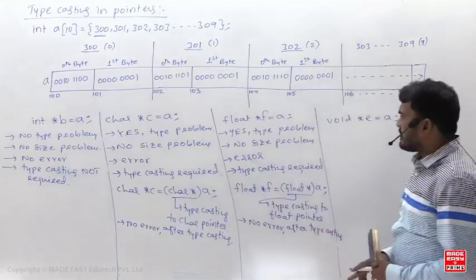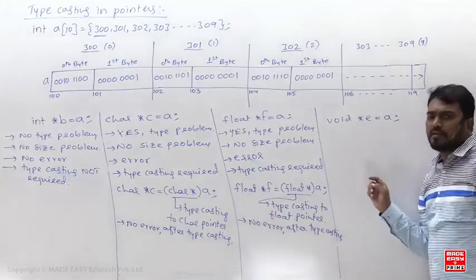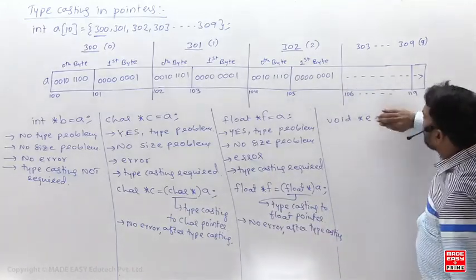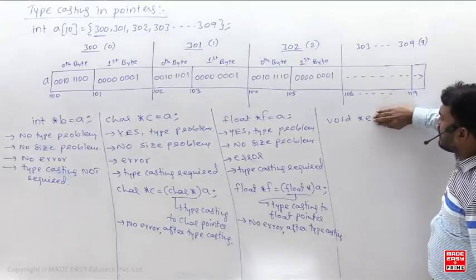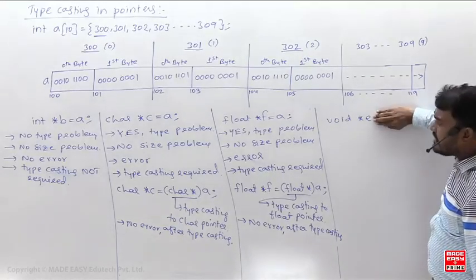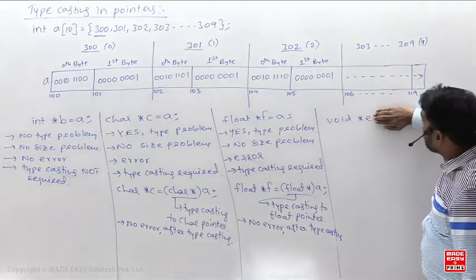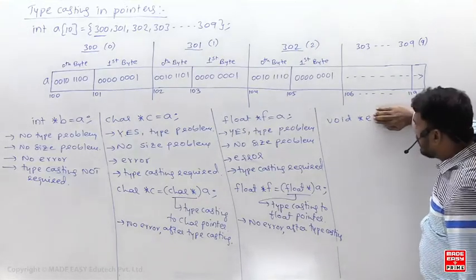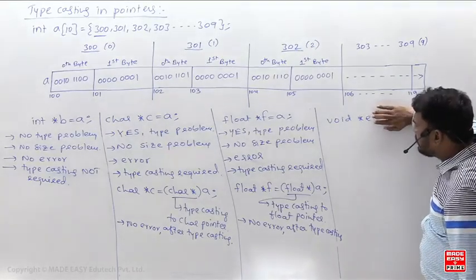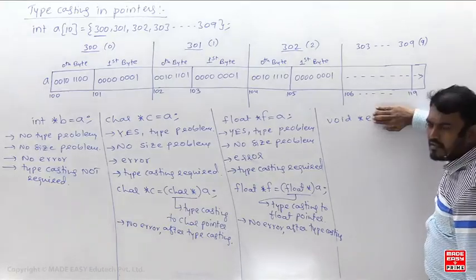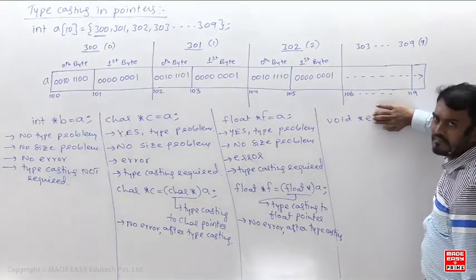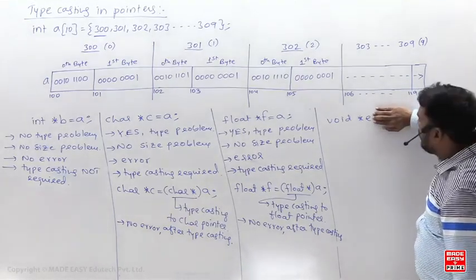Now what is the meaning of this? So this is called a void pointer. Listen here. What is this saying here? Void star e. So e, listen carefully, e is the pointer variable. E is a pointer variable of type void, where we can store the address of any type of variable.